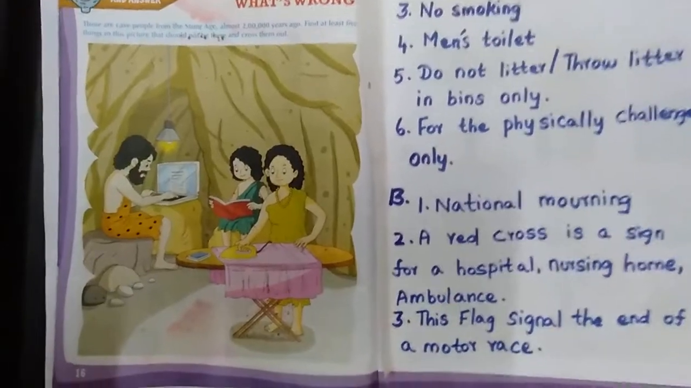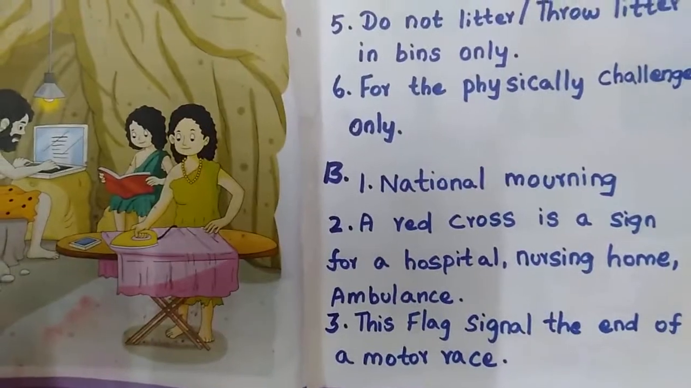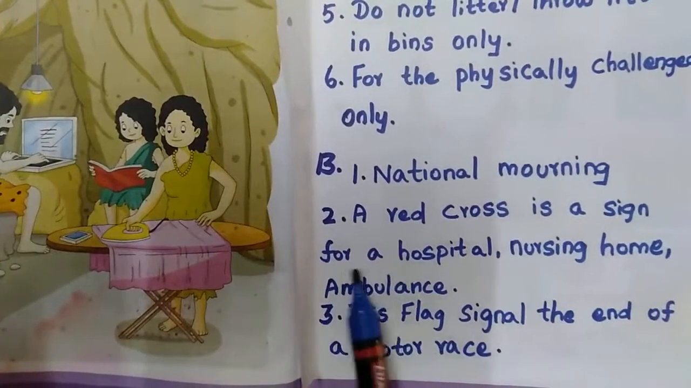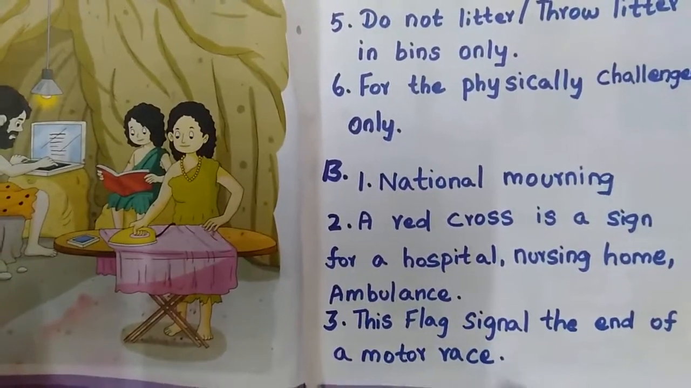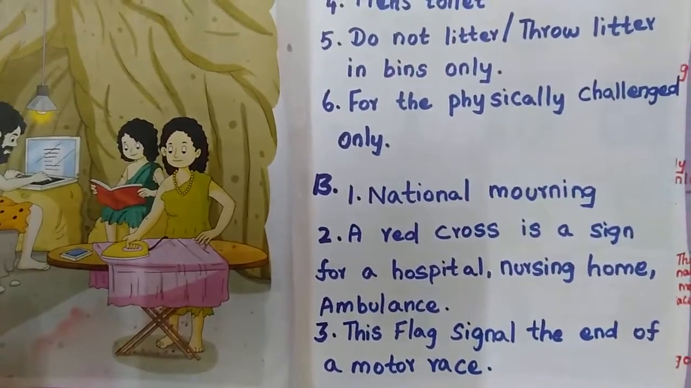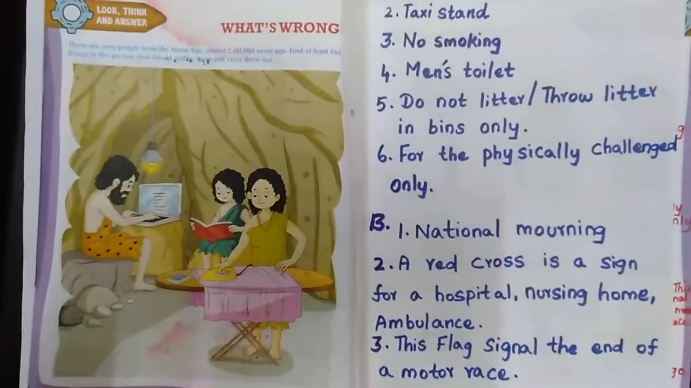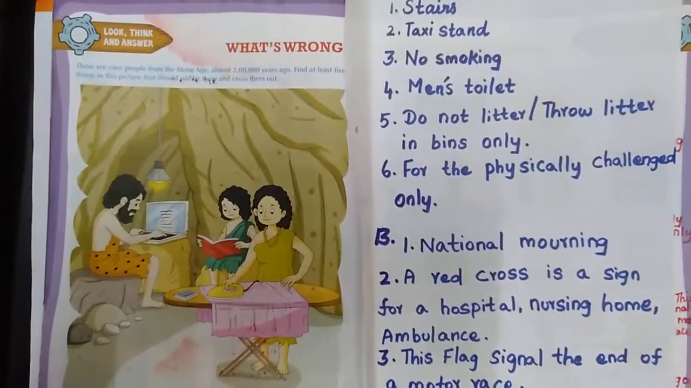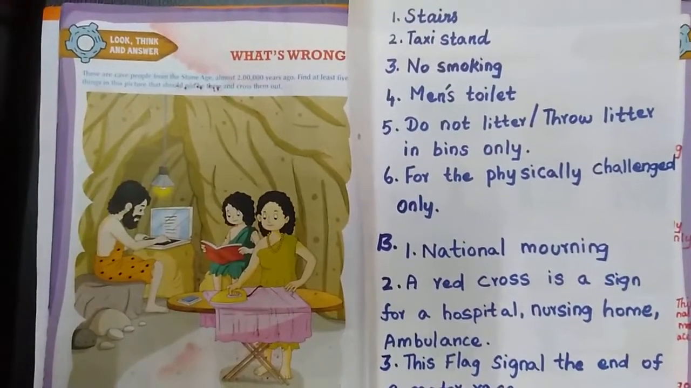Okay. Then next one, National Morning. Then a red cross is a sign for a hospital, nursing home, ambulance. Then this flag signals the end of a motor race. Finished? Write, finished everyone? See here and copy fast. Write neatly, okay? Everyone, you have to write neatly.